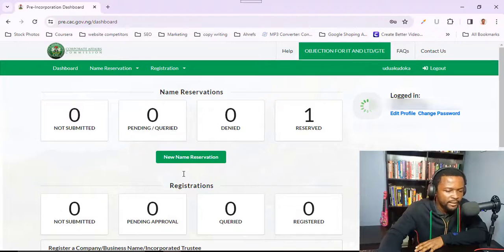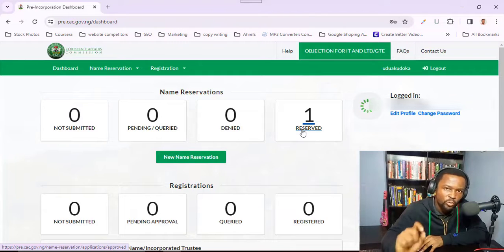Welcome back, guys. It's time for us to check if our name reservation has been approved. Okay guys, here we are on our dashboard and you can see before it was showing pending and queried, but now you can see it's showing reserved. That means our name has been reserved, and it doesn't happen like this all the time. This is just one application that we did and it was approved. That means we did a good job.